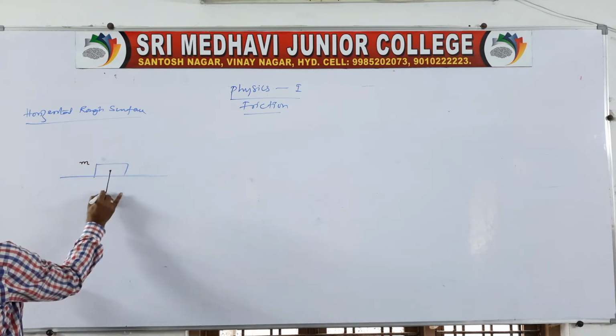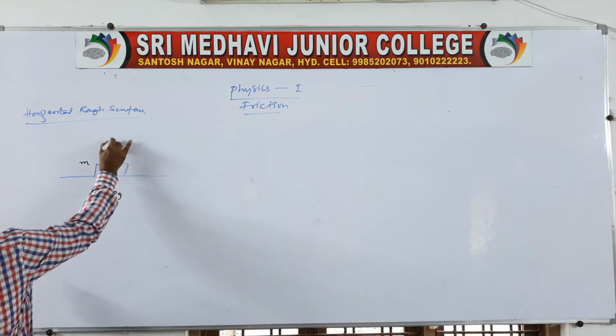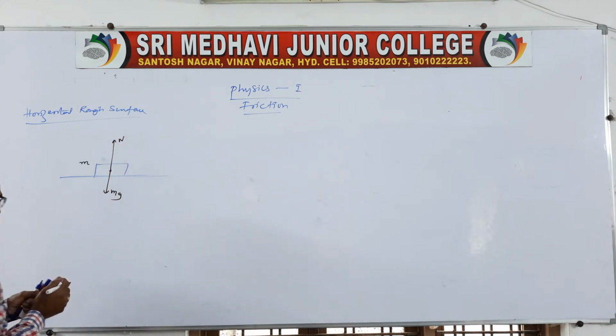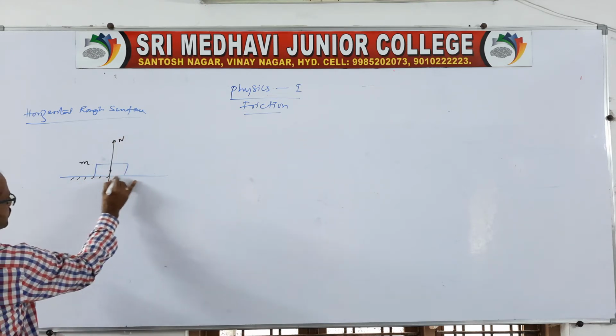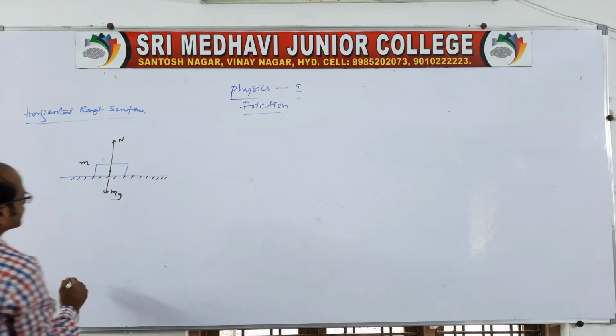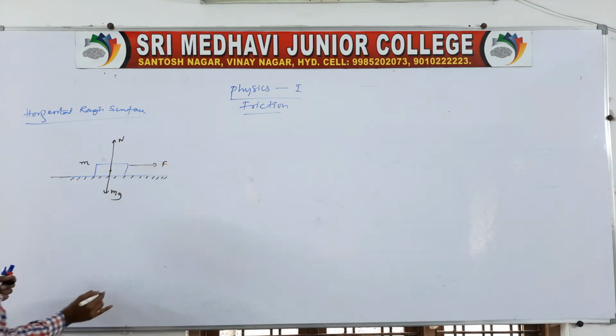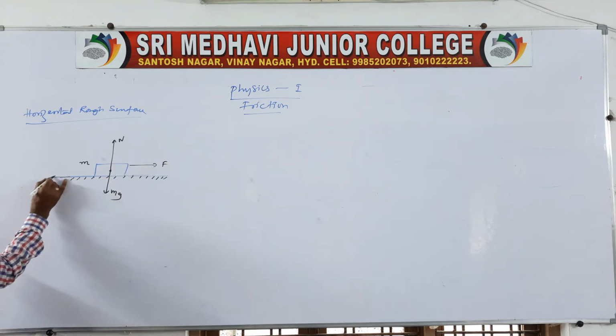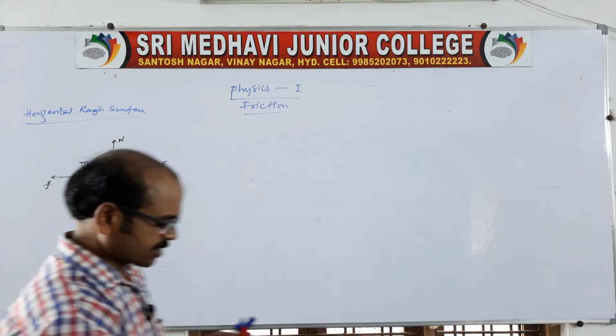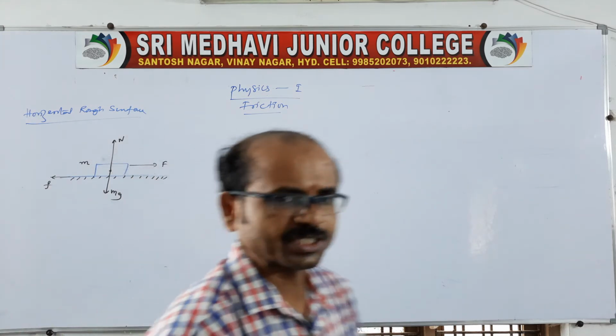There will be a weight mg acting down and a normal acting up. Then it is a rough surface, so there are some very important conditions. Suppose a force F is applied in the forward direction, there will be a frictional force acting opposite to the motion of the body.